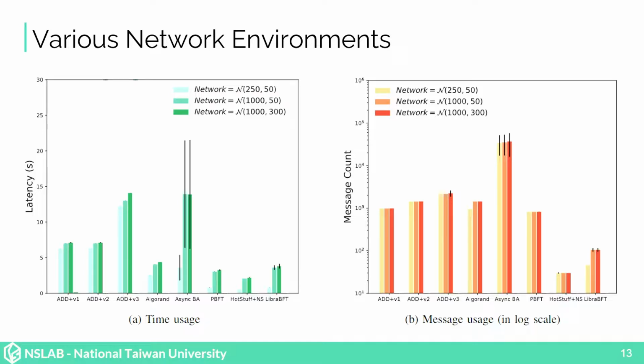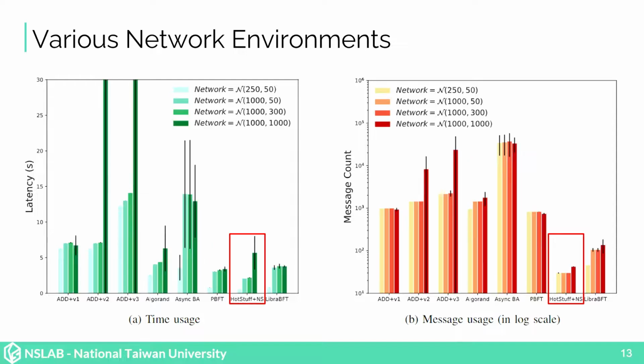We can also see that Hsiao, as a state-of-the-art BFT protocol, always uses the least amount of time and messages, which aligns with the theoretical analysis result. However, when the standard deviation is increased to 1 second, the time usage of Hsiao is significantly increased. This shows that Hsiao's naive synchronizer cannot handle an unstable network efficiently, causing other protocols, such as PBFT and Libra BFT, to outperform Hsiao.